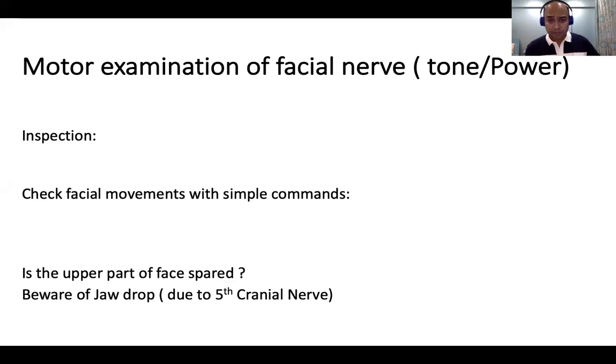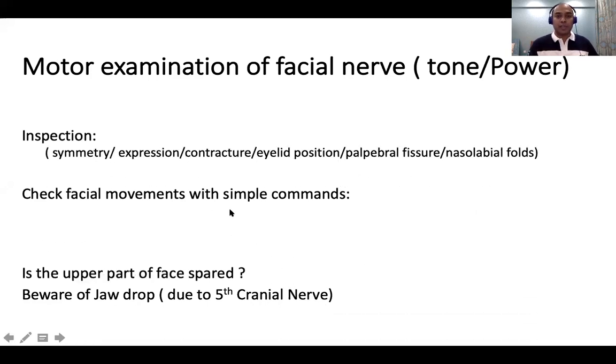muscle disorder. So inspection is again the same thing. You saw the eyelid position, contractures, palpebral fissures, nasolabial folds. One way to check the nasolabial folds is to ask the child to open the mouth. Nasolabial fold is always better appreciated when you ask the child to open the mouth and then check it, not in a closed face. Sometimes the nasolabial fold may look equal, and asymmetry may not be noticed.